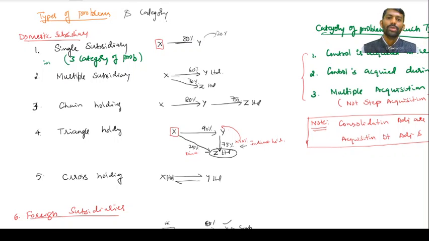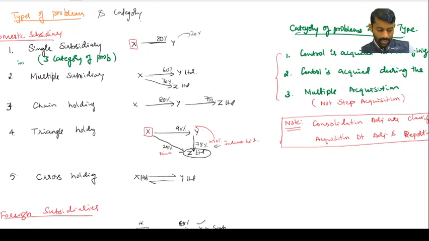Yes. So whatever 10%, 20% you have added up to the controlling percent, that adding step by step is called step acquisition. Got it? But multiple acquisition means after control is acquired. Just imagine the first time you invested in that subsidiary, 60% you acquired. The moment you got 60%, that is the date of control.